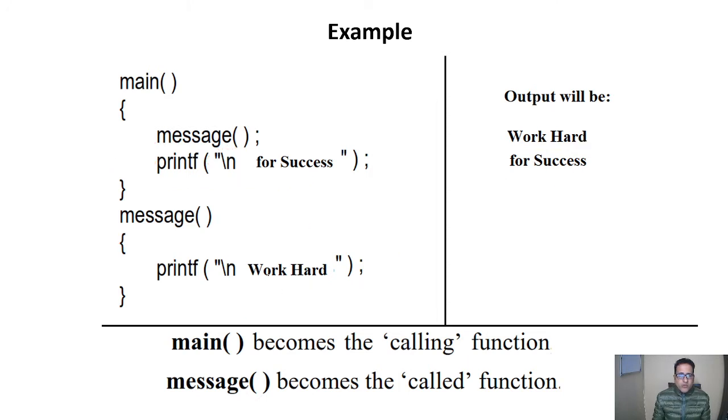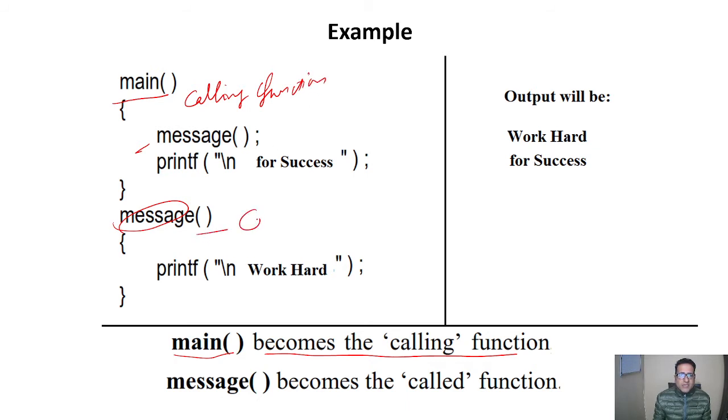Here we have to note one point, that main becomes the calling function, because we are calling the function message in the main. So main is the calling function in this case, and this message is the called function. You can see here, called function.